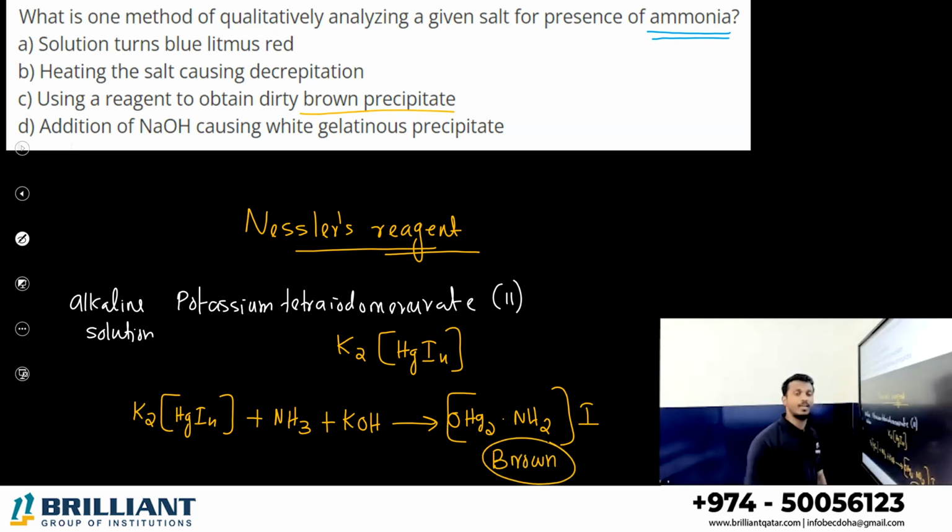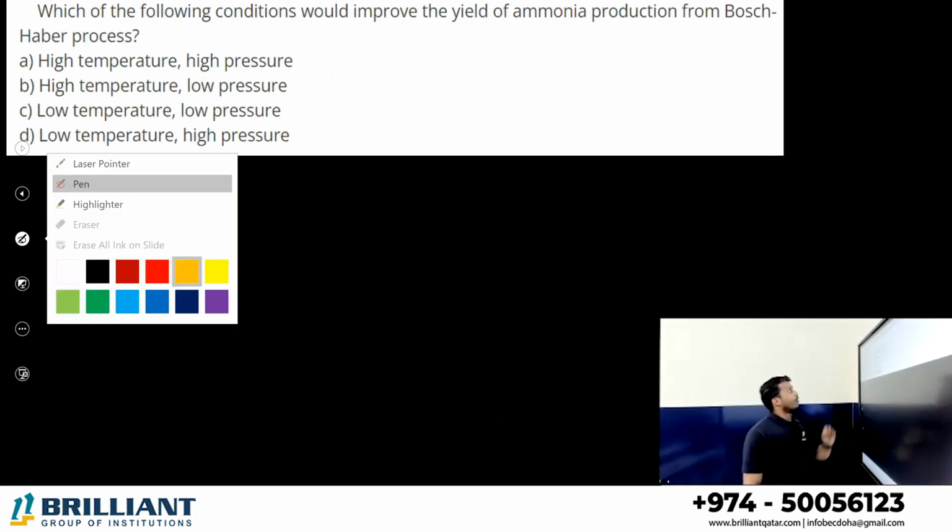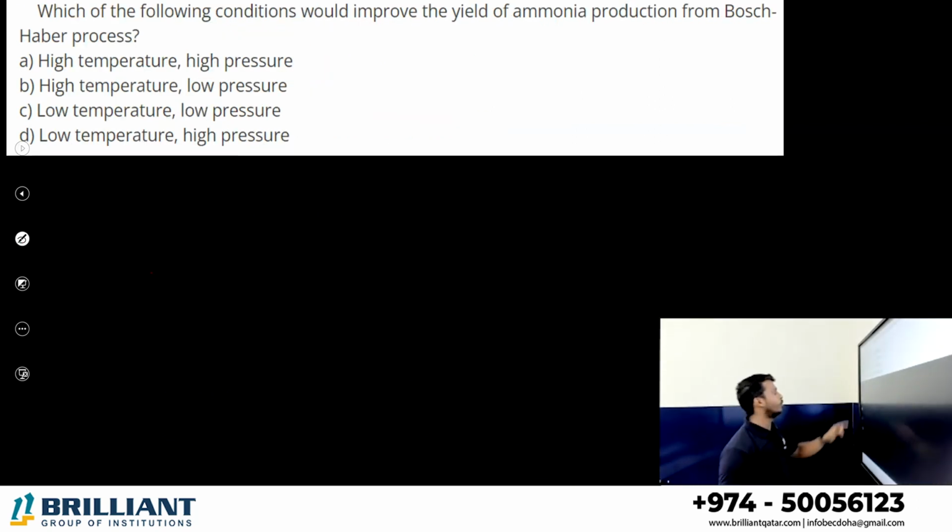If you are getting the dirty brown colored substance, you can confirm that yes, the given compound contains ammonia. So keep in mind, all of you, ammonia is determined by using the chemical called Nessler's reagent. What is Nessler's reagent? Alkaline solution of potassium tetraiodomercury. So the answer is which one? Option C, using a reagent to obtain dirty brown precipitate. What is the reagent we are using? Nessler's reagent.